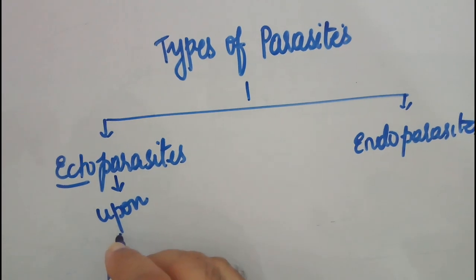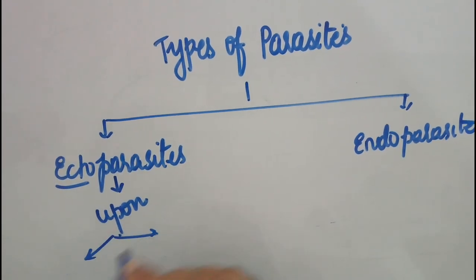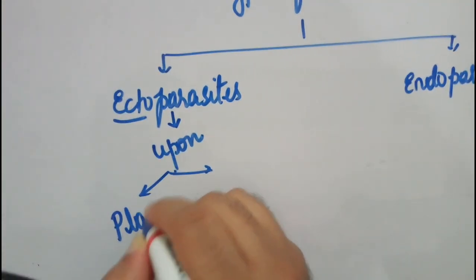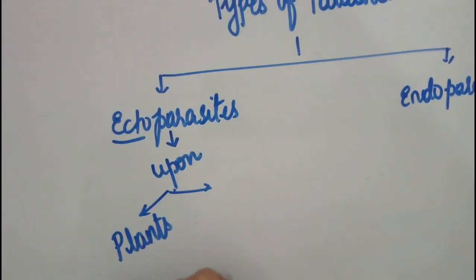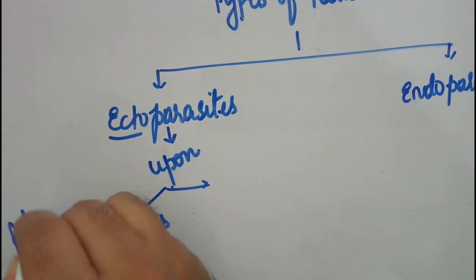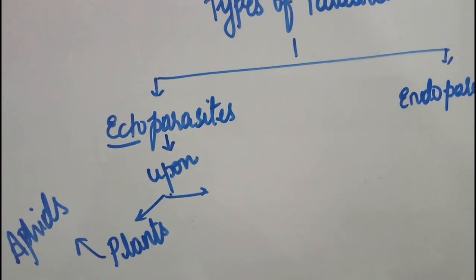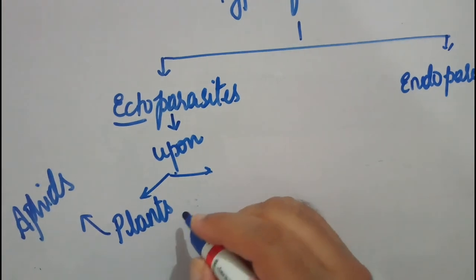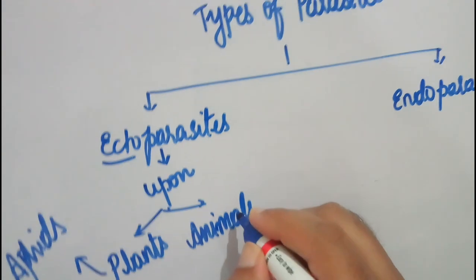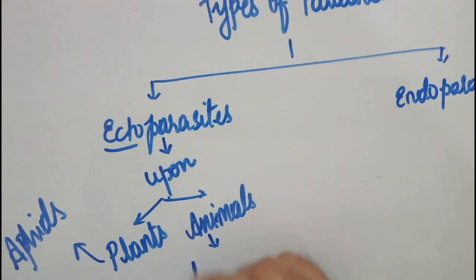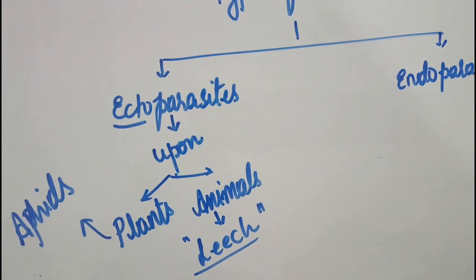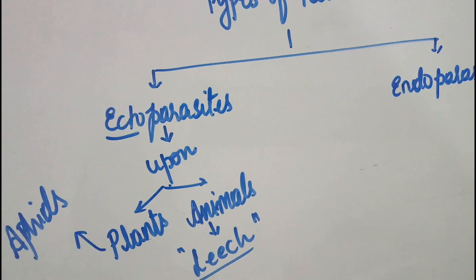We'll be seeing two kinds of examples of ectoparasites. First, in the case of plants, you might have seen aphids. Aphids are ectoparasites. You can also find lac insects. All these are ectoparasites which stay on the surface of the host. In the case of animals, you know many. Best example is the leech, blood sucking leech, correct? So these are ectoparasites.